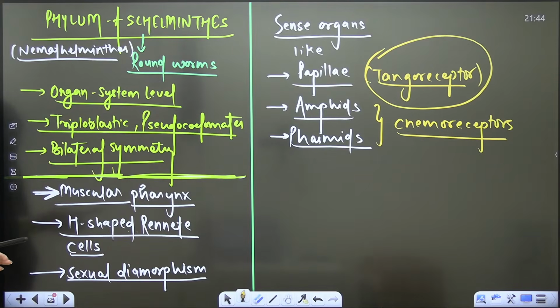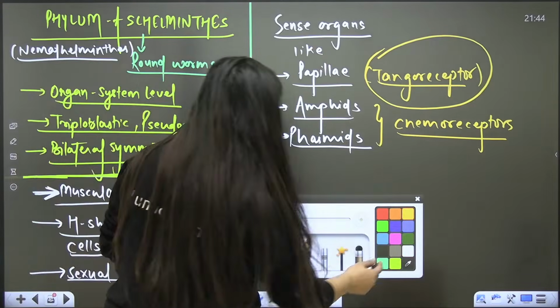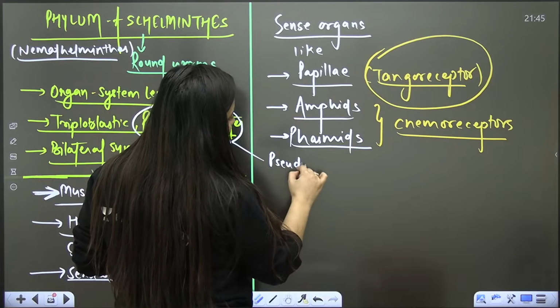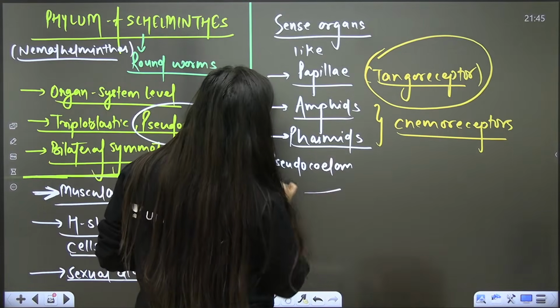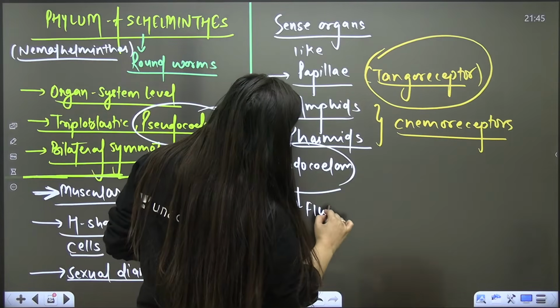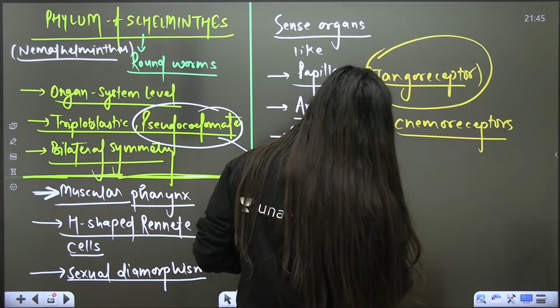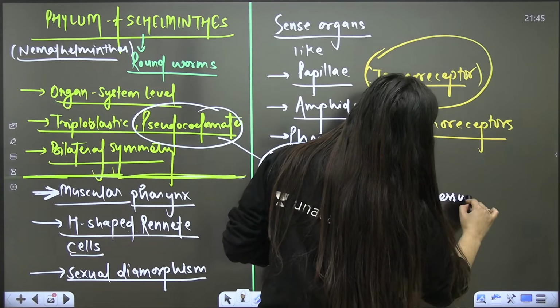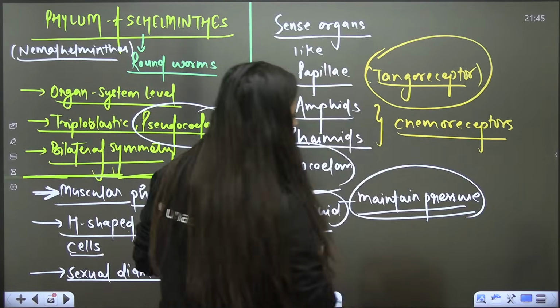So they are pseudo-coelomates. Okay. As I said, they are pseudo-coelomates. In this pseudo-coelom, we will see a fluid, and that fluid is going to maintain the pressure there.